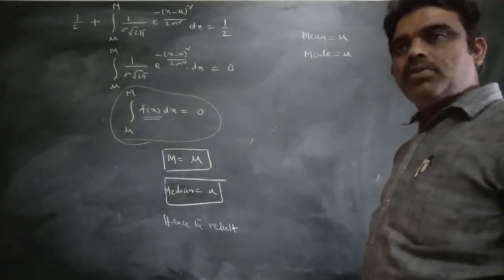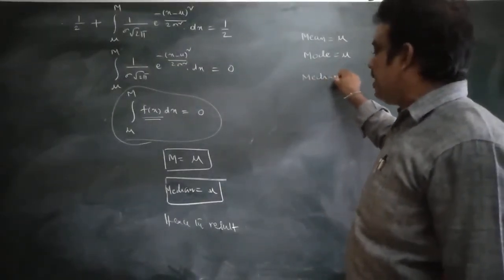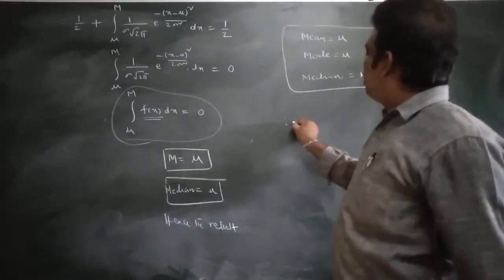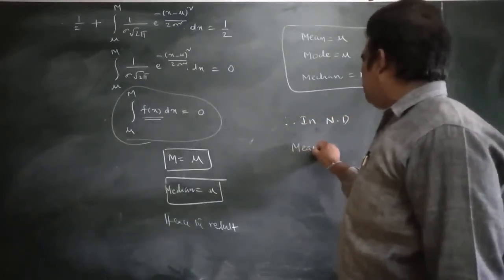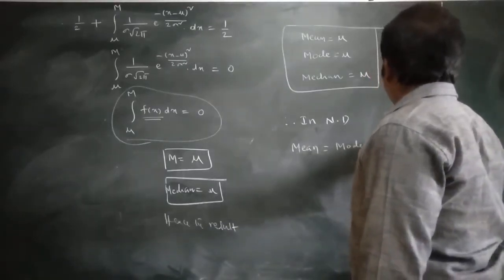Mode means the value of x for which f of x is maximum, and the median, capital M, is also mu. So therefore, in the normal distribution, mean is equal to mode is equal to median.